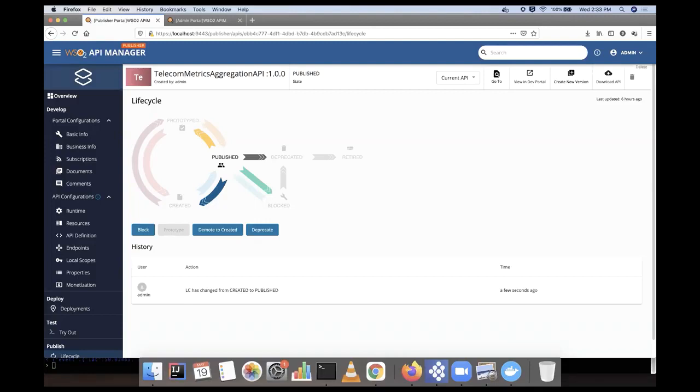Then there's a question about the key manager connectors. Is this a fixed list or can we extend and plug in? Yes. For example, if you need to plug in AD or anything like that, and if it has an OAuth2 interface, we have our interface, so you can do an implementation based on that. Once you put that jar into the product distribution, it will auto populate this UI, and you can see your own key manager type here. Likewise, you can add key managers, key manager interfaces, and implementations in the future.